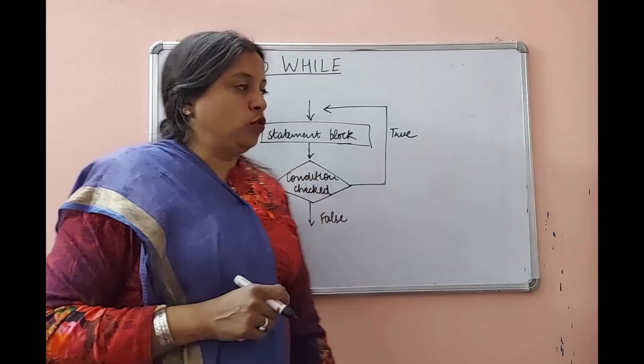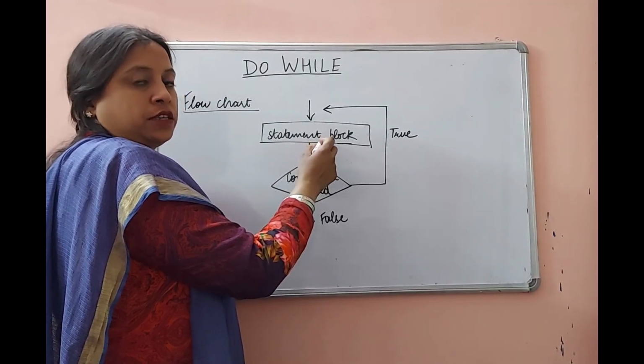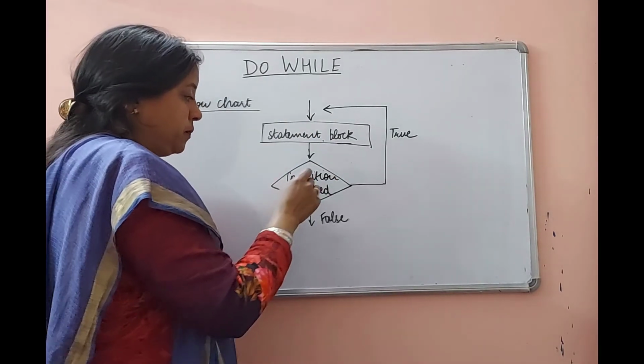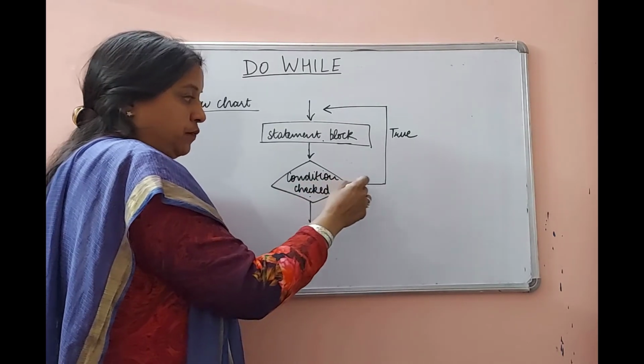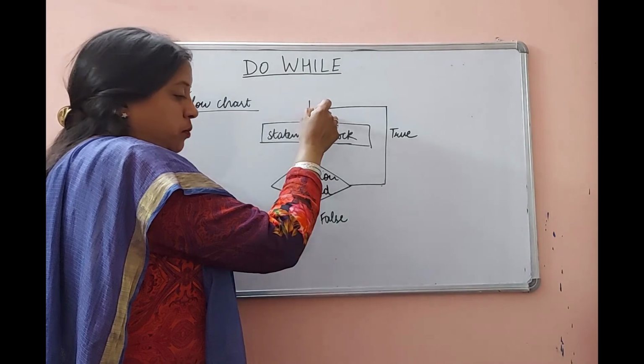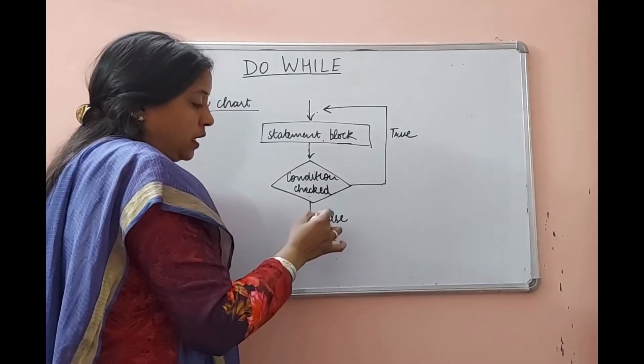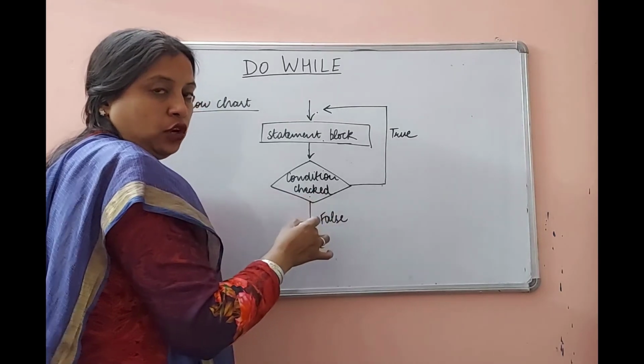Flowchart of a do while loop. First of all, the block of statements will be executed before checking the condition. Here the condition is checked. If it is true, control will go to the beginning of this statement block. If this condition is false, then control will execute the statement after the loop.